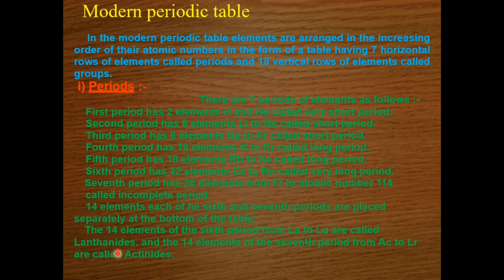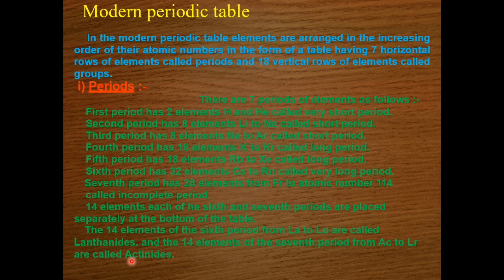These elements are known as actinides, or we can also call them radioactive elements. So basically there are 4 types of elements: representative elements, that is group 1, 2 and 13 to 17.